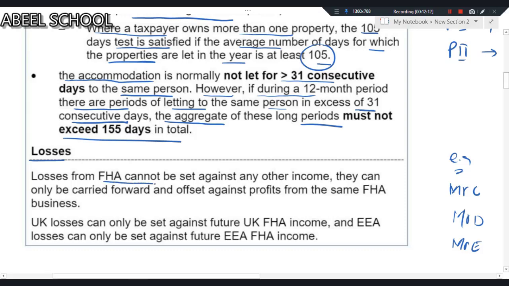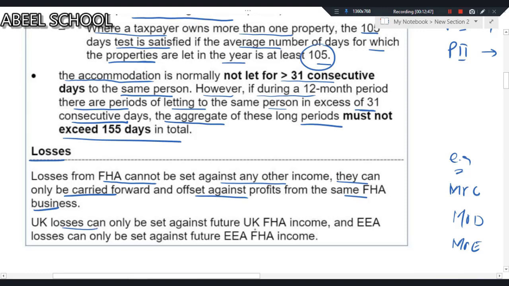Losses from furnished holiday accommodation cannot be set against any other income. If there are losses in the furnished holiday accommodation, you cannot set off that loss against any other income. They can only be carried forward and offset against profit from the same furnished holiday business. Very important one. If you are having losses in furnished holiday accommodation, those losses cannot be offset against any other income. All you need is simply carry forward the loss, and when you will be having a profit from the same furnished holiday accommodation, from that profit you will set off the losses.